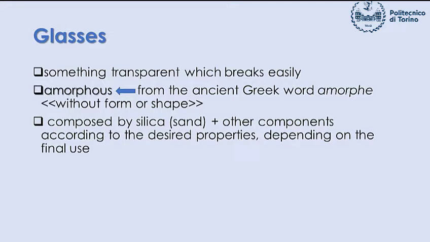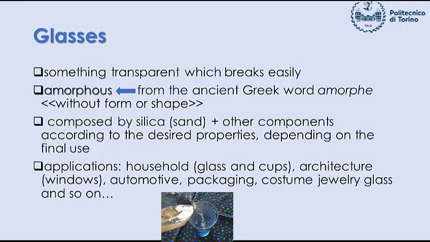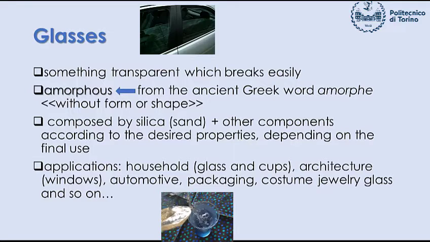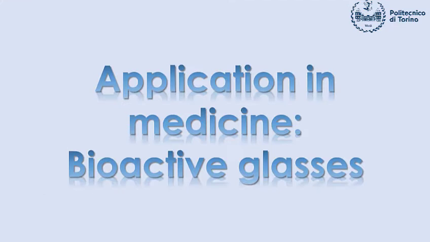But other components can be added to the glass composition in order to obtain glasses with the desired properties, depending on the final use. As you know, glass is an important material for our everyday life. For drinking, we use a glass; the windows of our homes and cars are made of glass. In art and for custom jewelry, glass is widely used, and so on. But glass can have interesting applications even in medicine. I'm thinking about bioactive glasses.